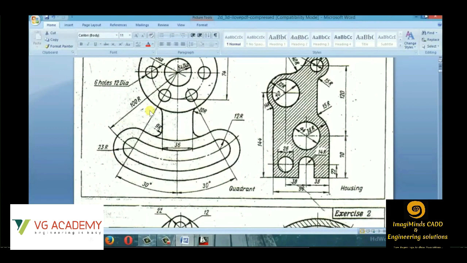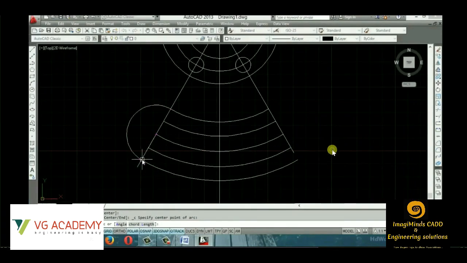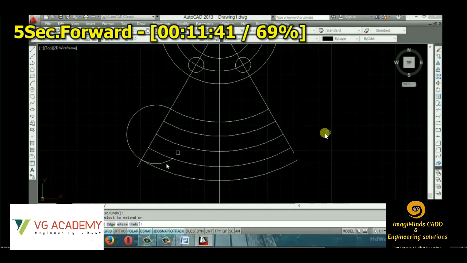Then we'll be creating this portion with the help of arc. We'll be drawing and creating it on a single side, and then we'll be using the mirror option.